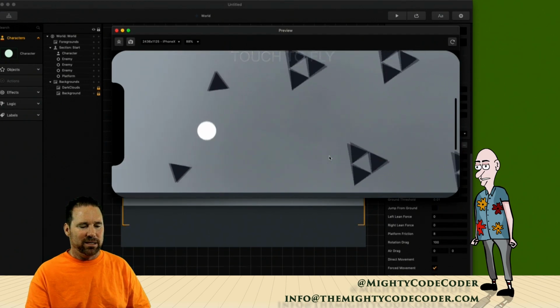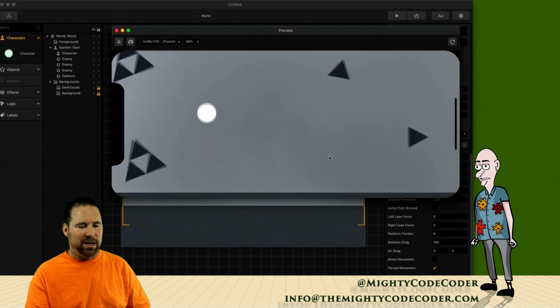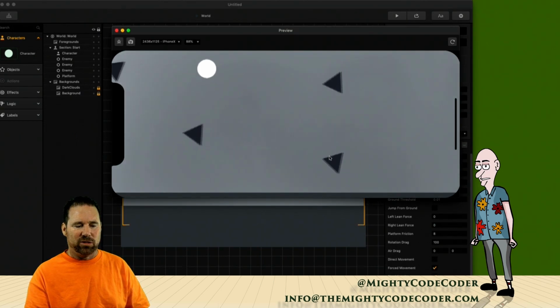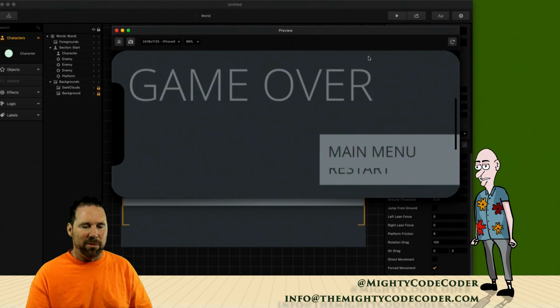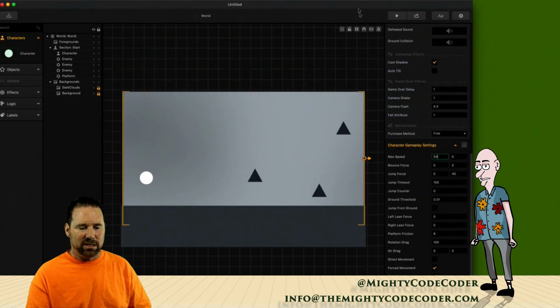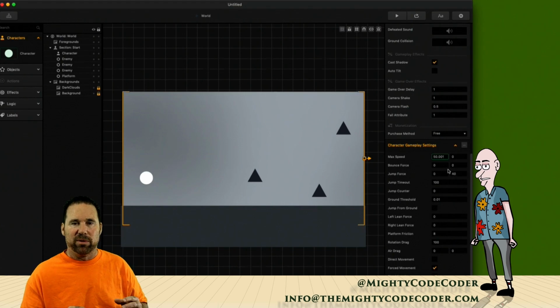And then I could click, see, I could click and go through these. These are enemies. I can't hit any of them. And they're just the default triangle graphic. So you change that if you want to make this game. All right, so that's 50 speed, and they actually had it at 0.001. Maybe they toyed around with it and figured that was the best speed to get around those enemies.